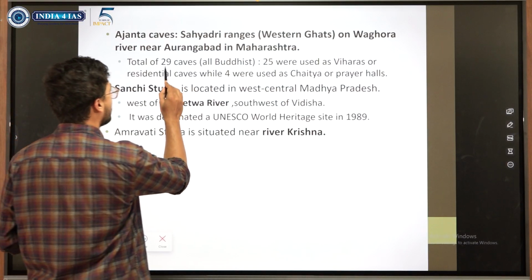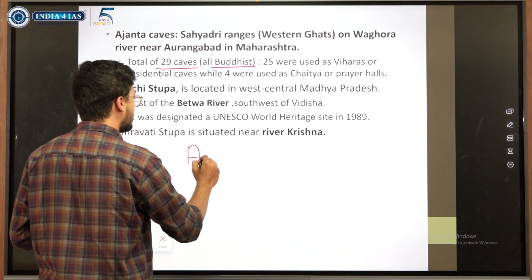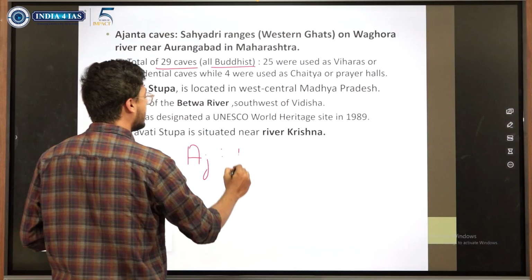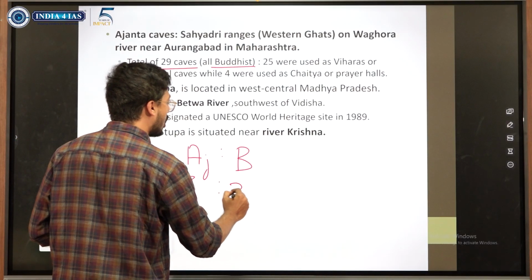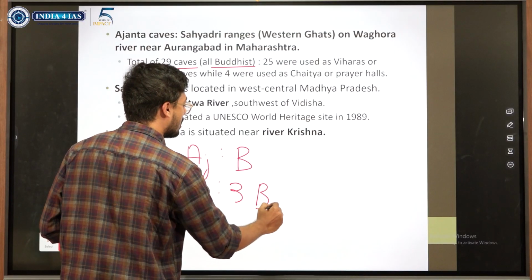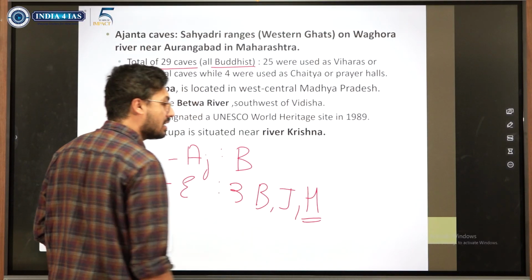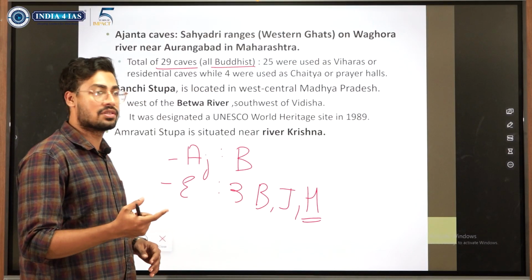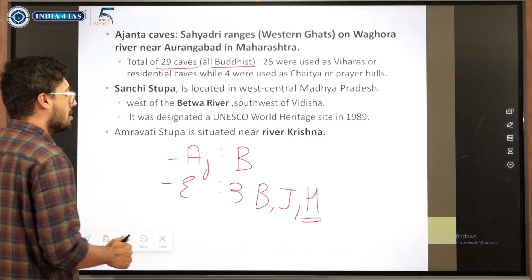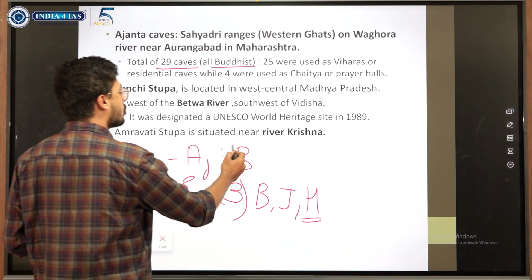See, Ajanta caves, 29 caves, it is related only to Buddhism. Whereas what about Ellora? In Ellora there is all three faiths. There is Buddhism, there is Jainism, there is Hinduism. In Ellora caves there is Kailashnath rock cut temple which is very very famous, of Shiva. So Ellora has all three faiths, whereas in Ajanta there is only Buddhism.